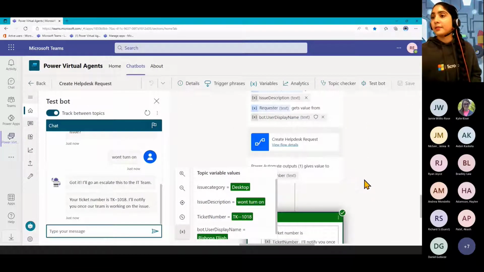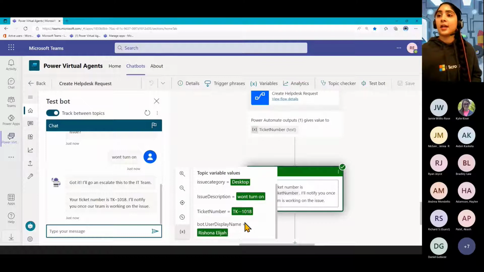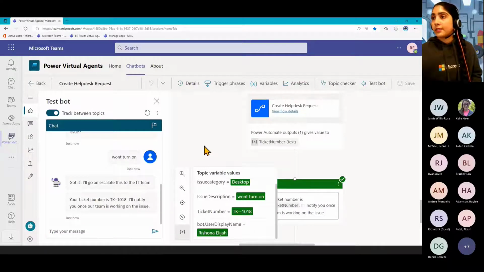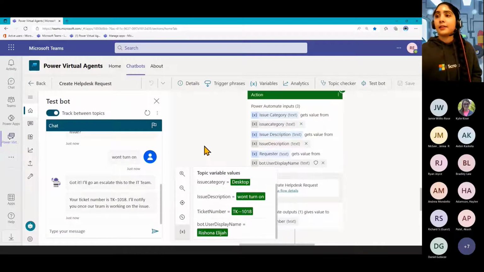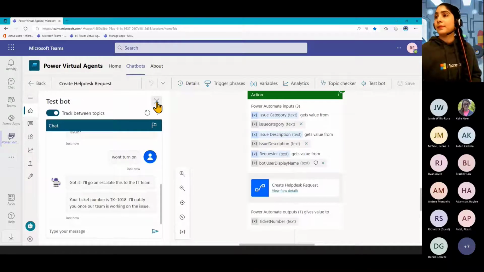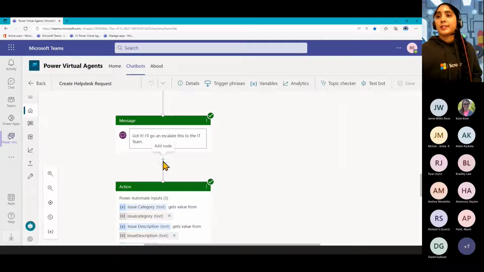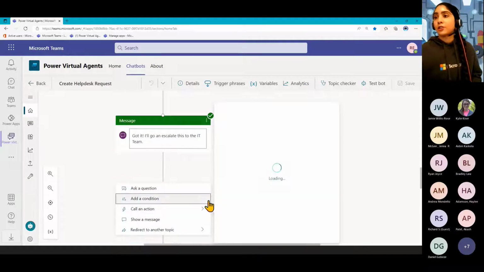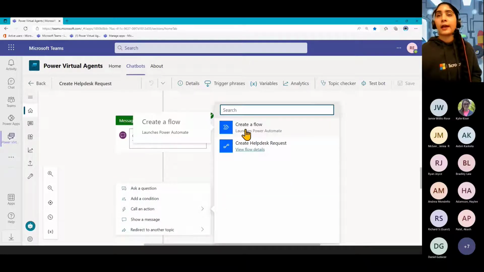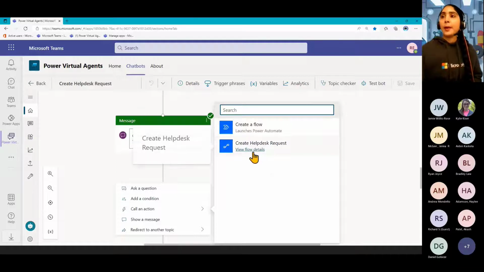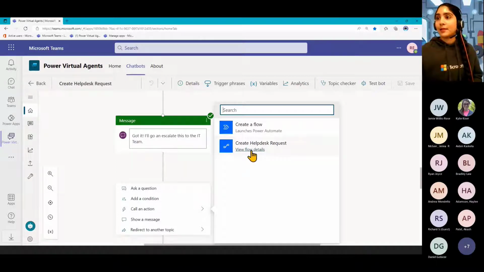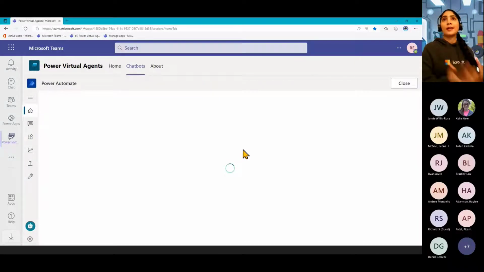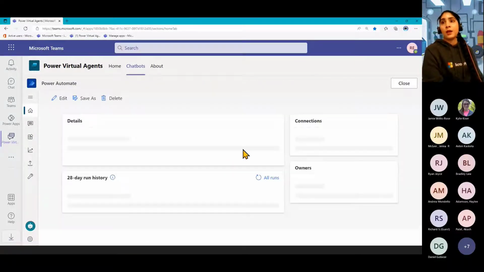All right, so what it's done there, it's already populated the ticket number, but what it's gone and it's submitted a run of this flow that I built with Power Automate. So at this point, we've done the thing which is call an action, and we can create a new flow from here. But let me open up the one that we have in this case, which is going to go and submit it as a Teams message. So creating that help desk request.